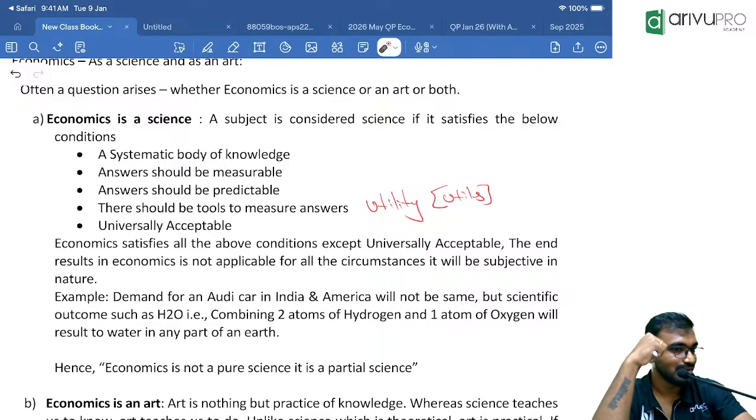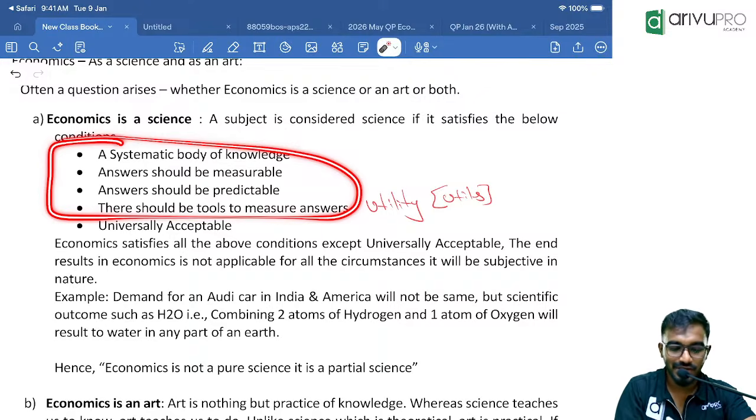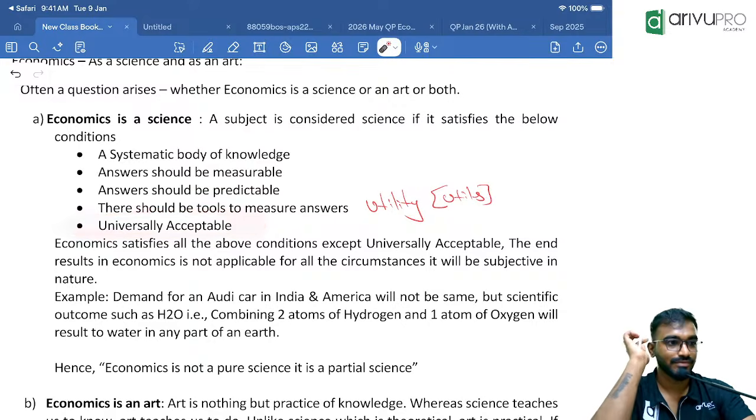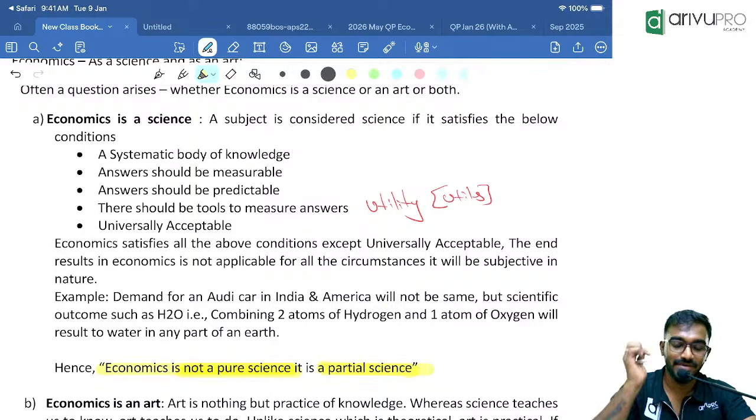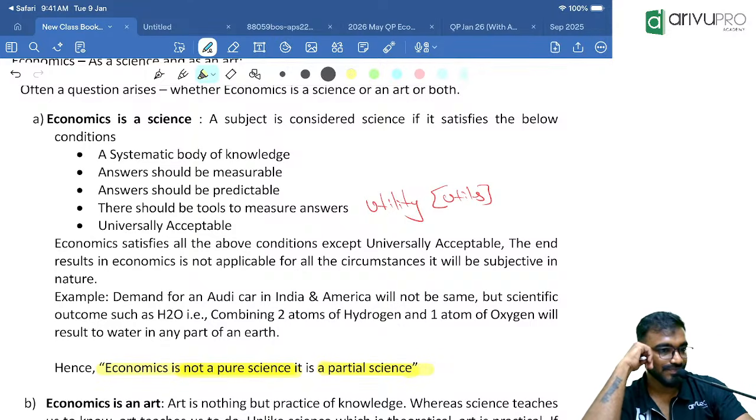Now, same car example. The demand that existed in India with respect to Maruti cars, was it the same for USA? That means economics will satisfy the first 4 conditions, but it will not satisfy the universally acceptable condition. That means no doubt economics is a science, but economics is not a pure science. Every economic theory, that means the majority of it will satisfy, but every single individual theory of economics will not satisfy the universally acceptable condition.